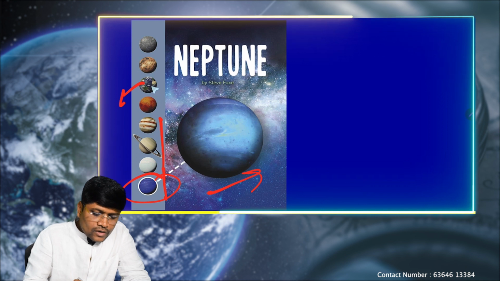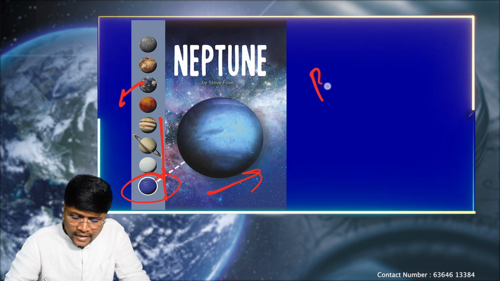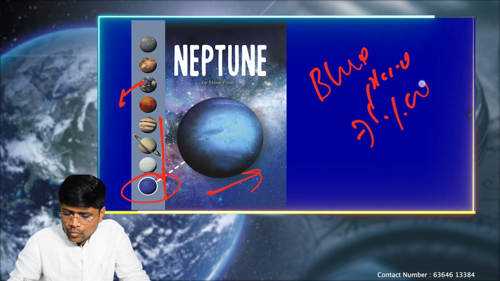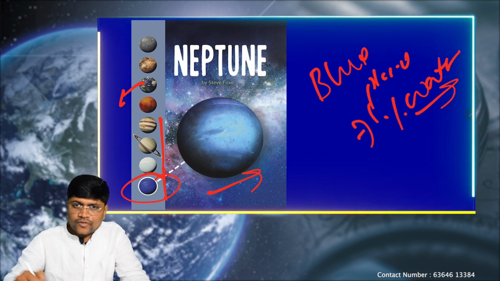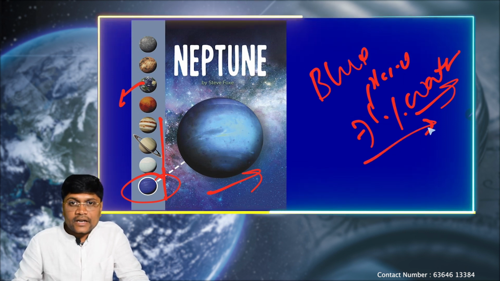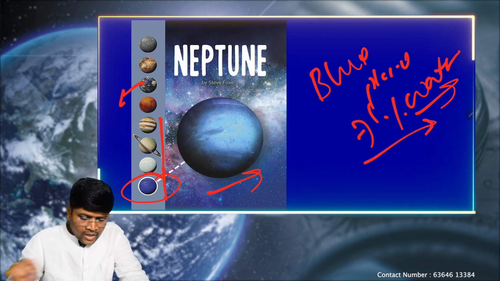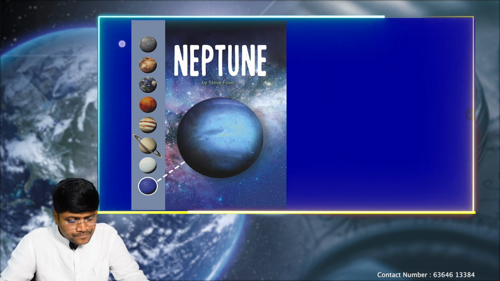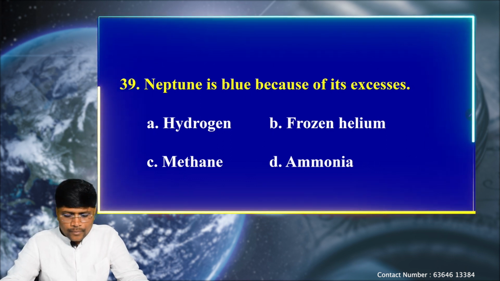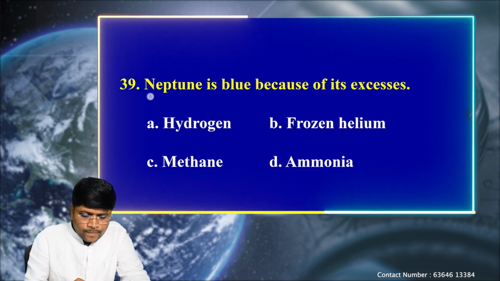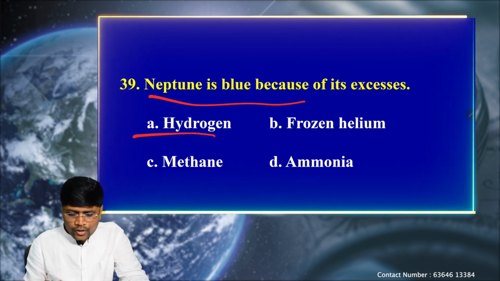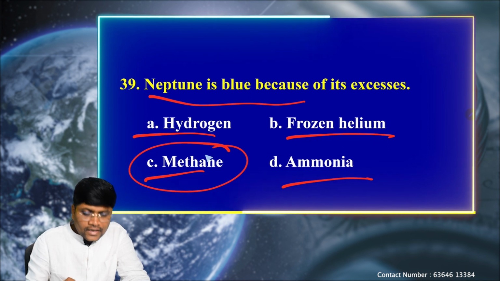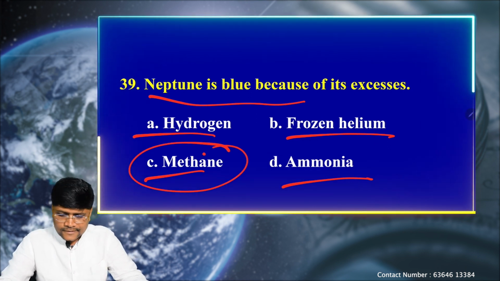Again, don't get confused by the word. Earth is also called a blue planet. Earth is called the blue planet because of the 71% of water in it. If you observe from space, because of the scattering effect, the Earth appears blue in color, but Neptune appears bluish in color. What is the main reason? If you observe the chemical composition of Neptune, even though it has hydrogen, helium, methane and ammonia, it is mainly because of the methane content only that it appears bluish in color.